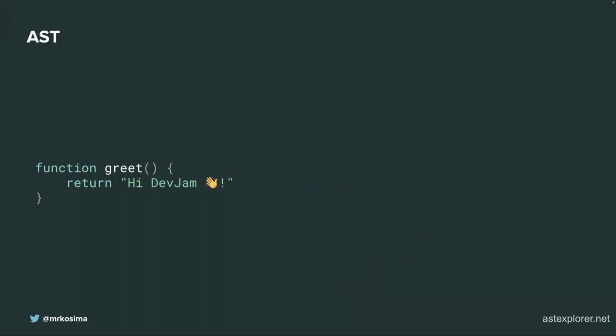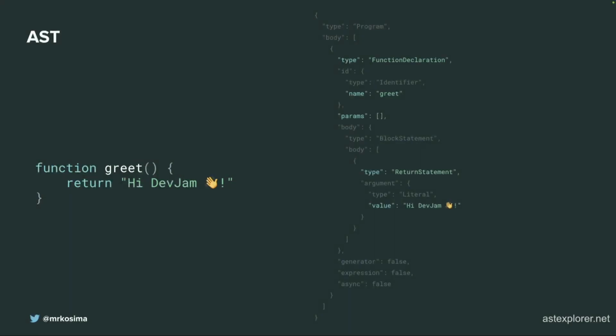And just a quick example, greet. This is just a function which returns a string. I will not go through all this AST again, but just some important parts here, like a function declaration with name greet. It has no params. It has a return statement, and the return statement's value is the string. Basically simple.